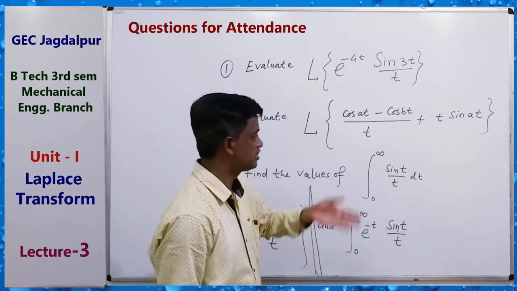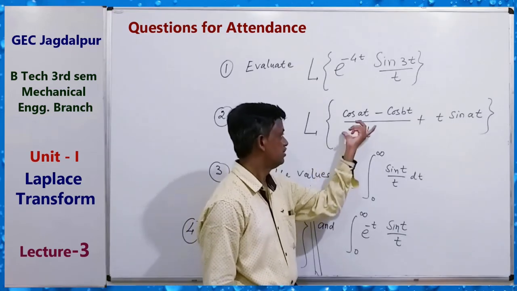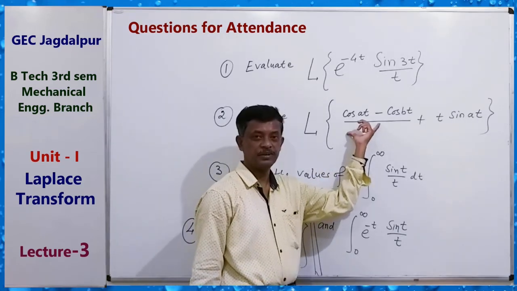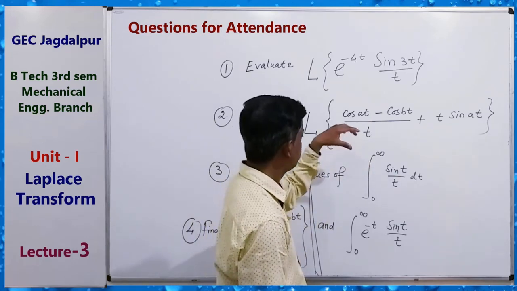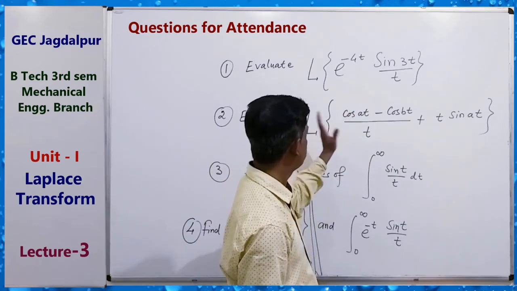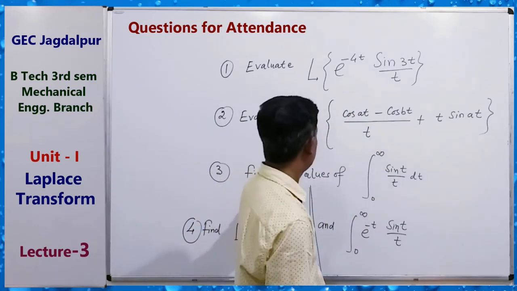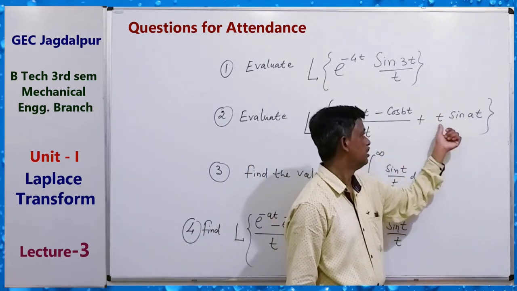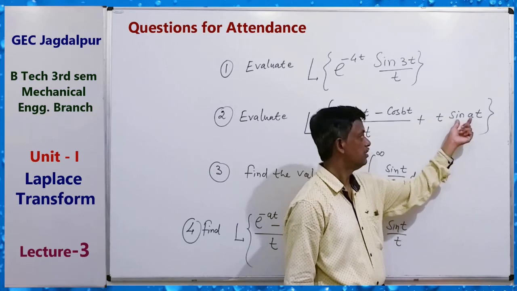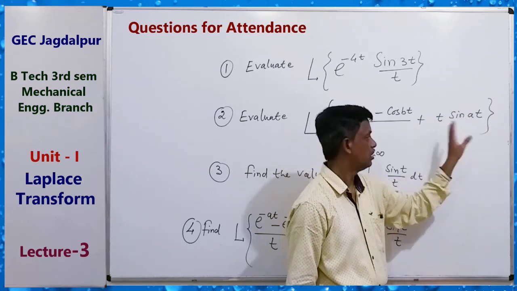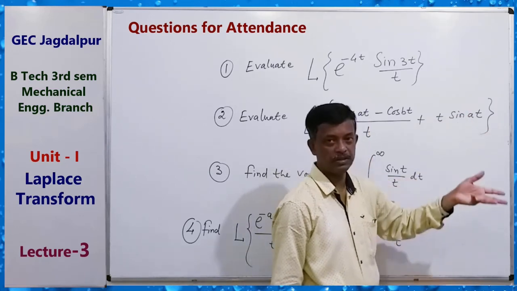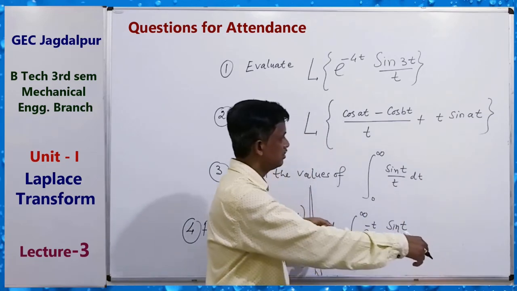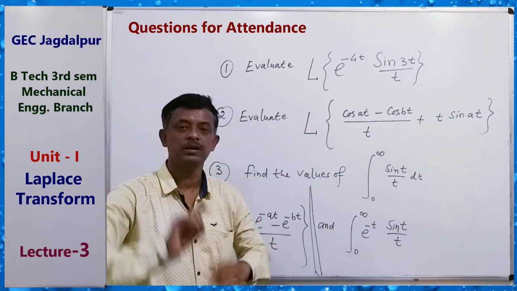Here we have just done this part. To find the Laplace transform, distribute it: L of this plus Laplace transform of this. You can also find it by the multiplication rule, sin a by s square plus a square multiplied by t. Apply this, two Laplace transforms are obtained and reduce to the answer.